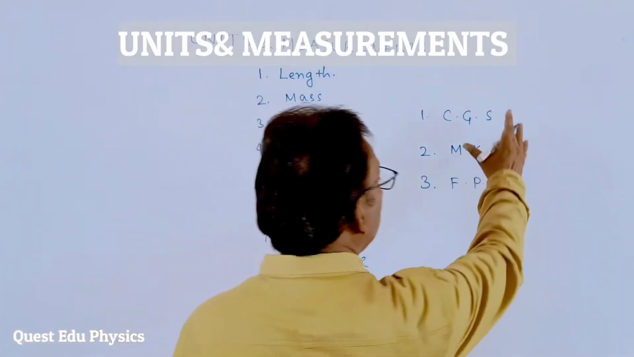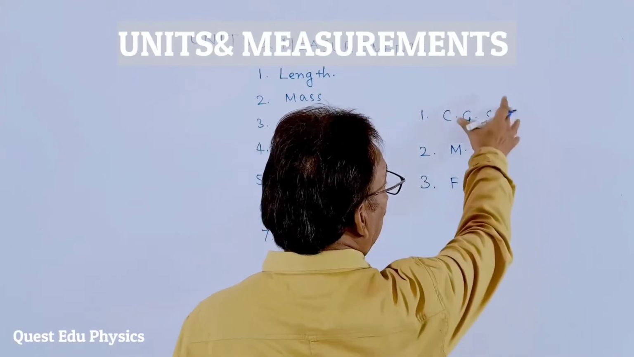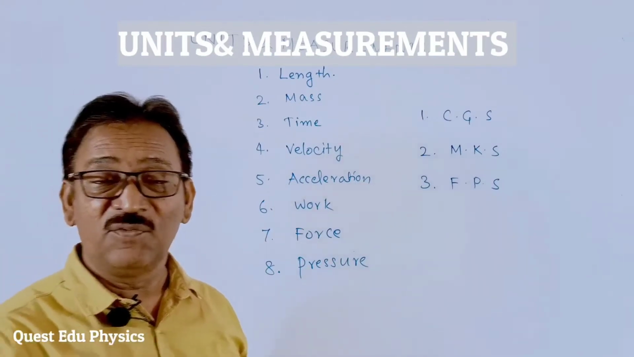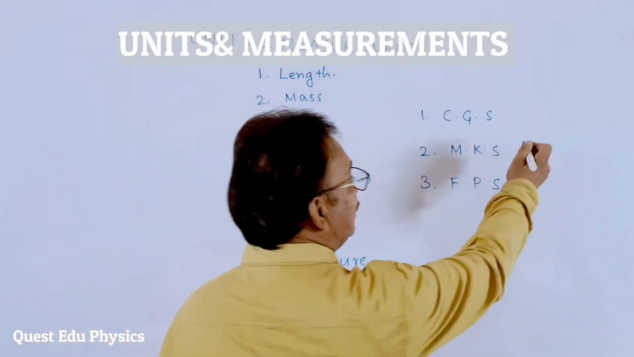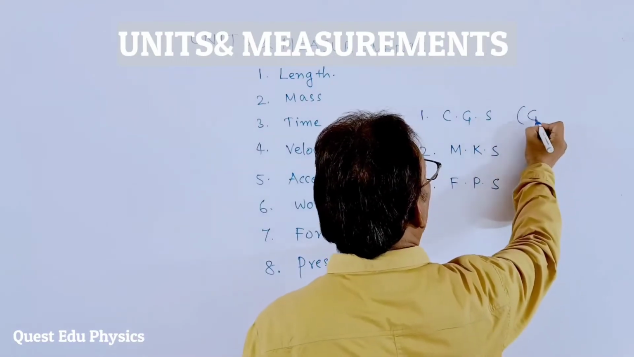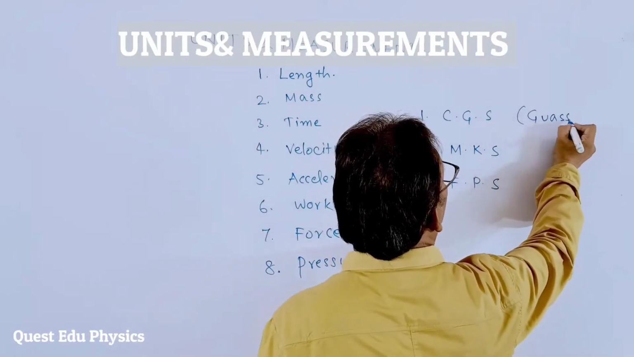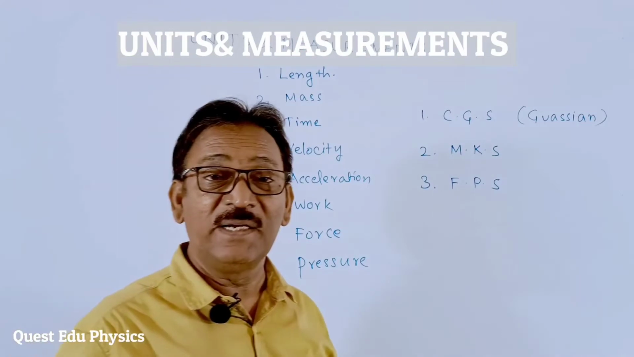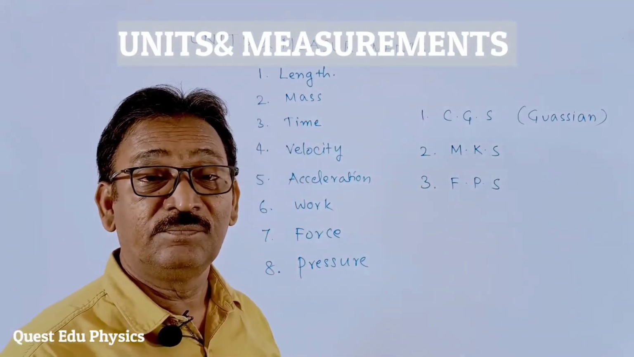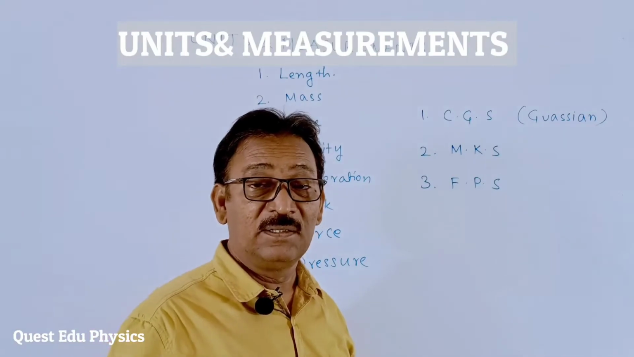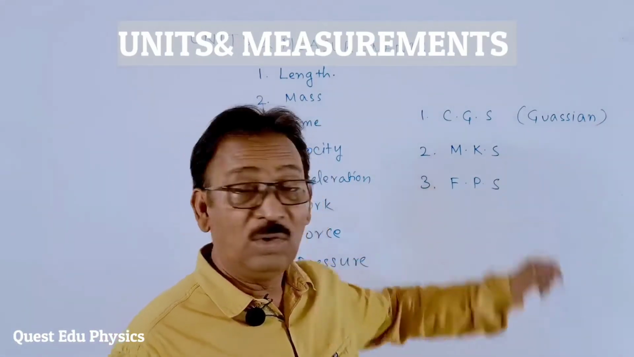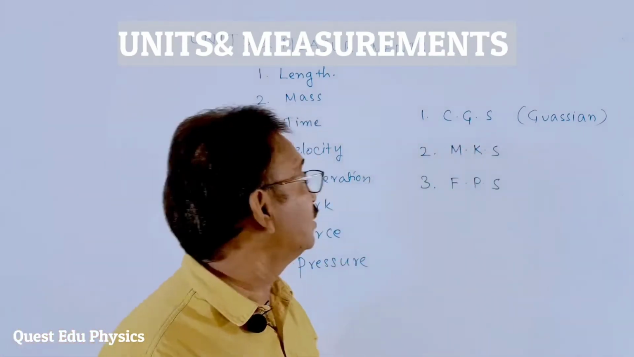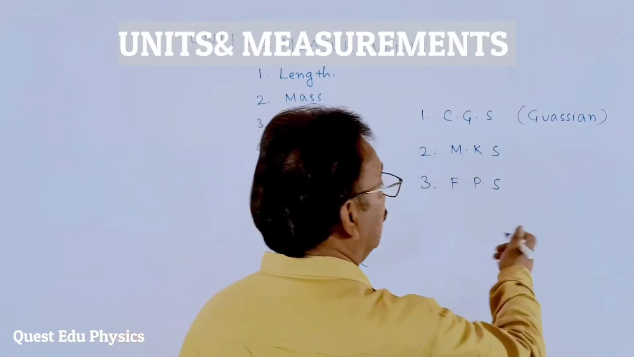Till 1972, the entire world used these three types of system of units to measure physical quantities. The CGS is actually the French system, and it is named after Mr. Gauss, so we call it the Gaussian system. Gauss is a very famous scientist in electricity, students. In coming years, you will learn about Gaussian surfaces in electricity. That's why the system is named after Mr. Gauss. The second is the metric system.